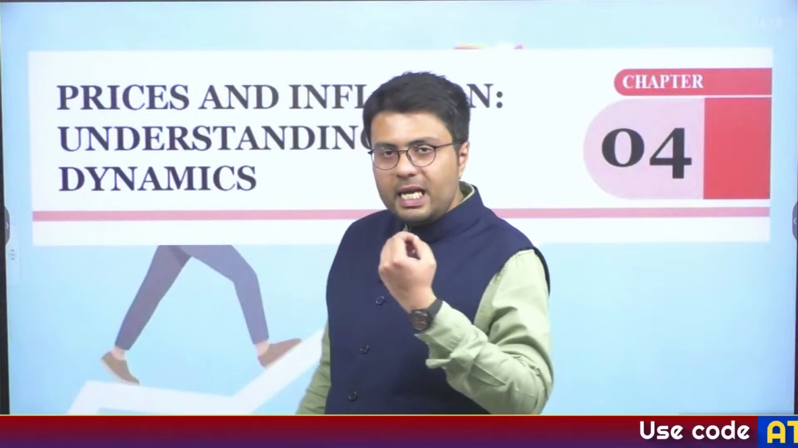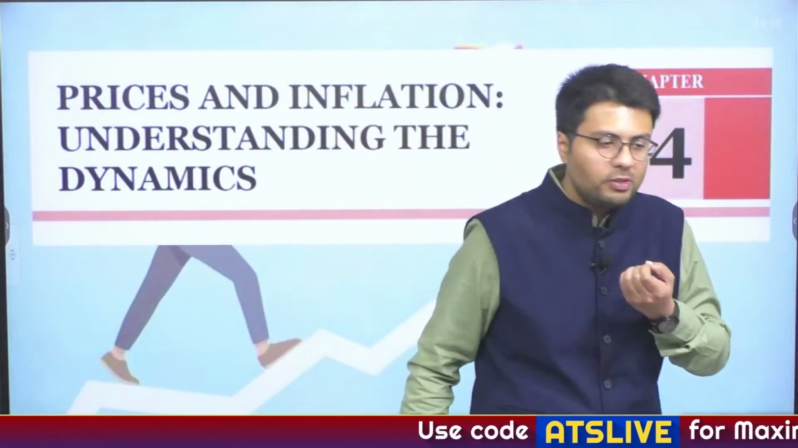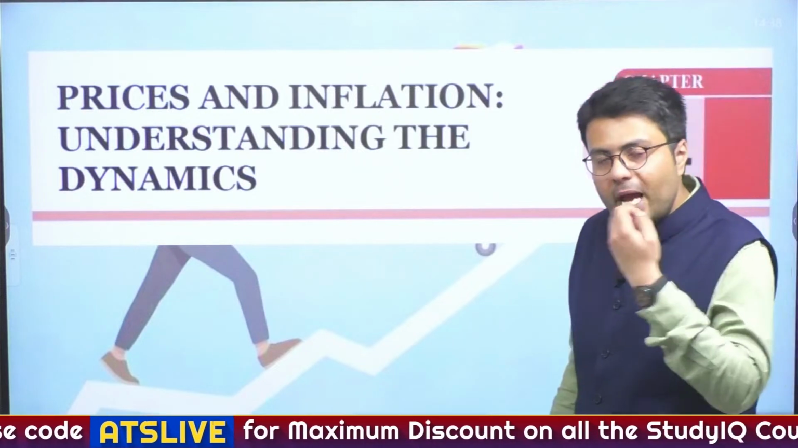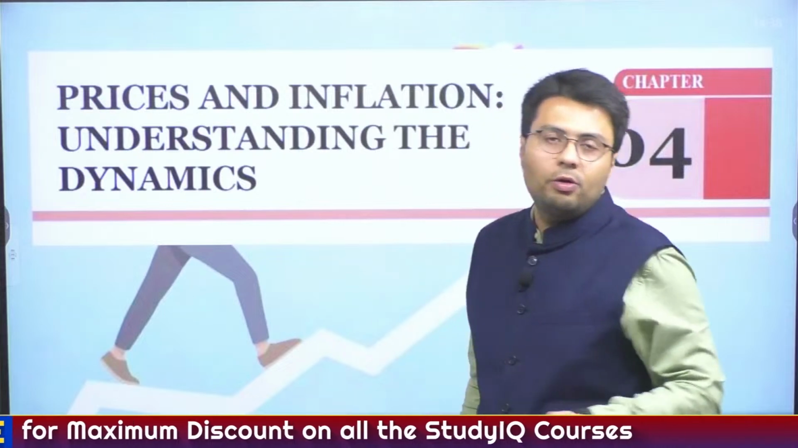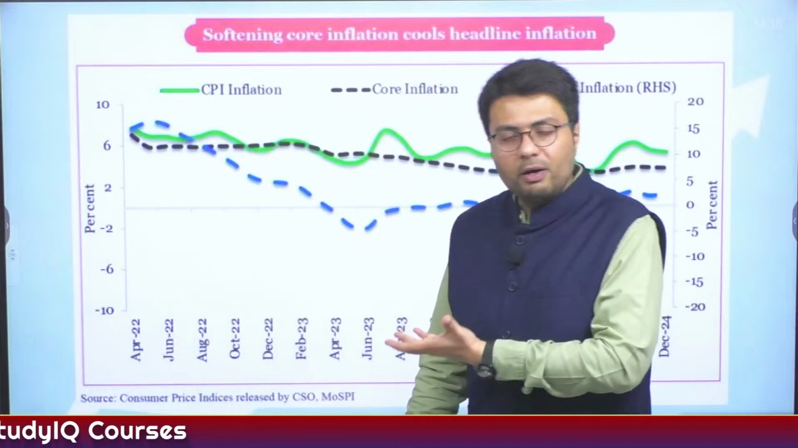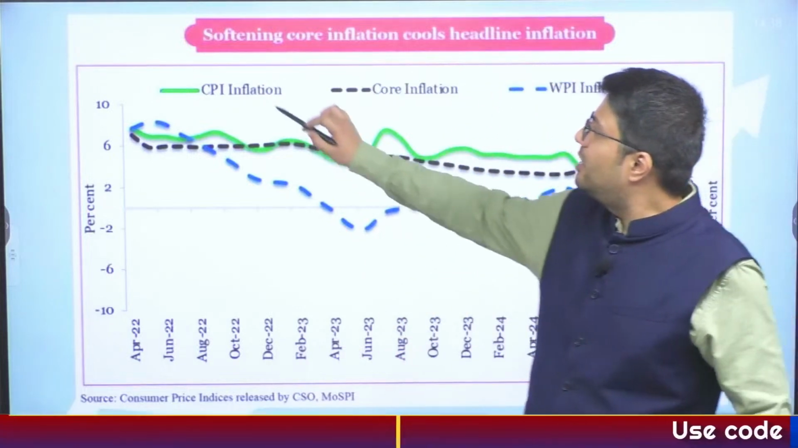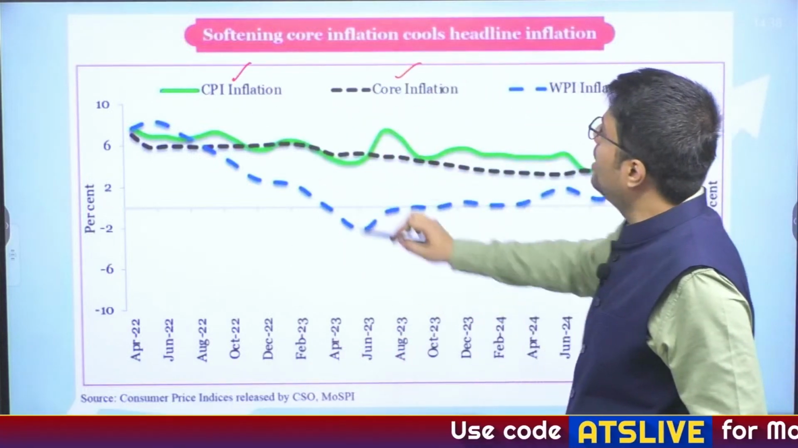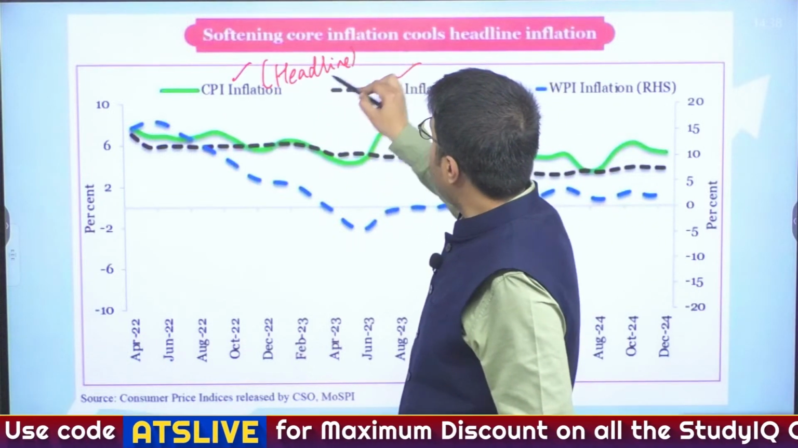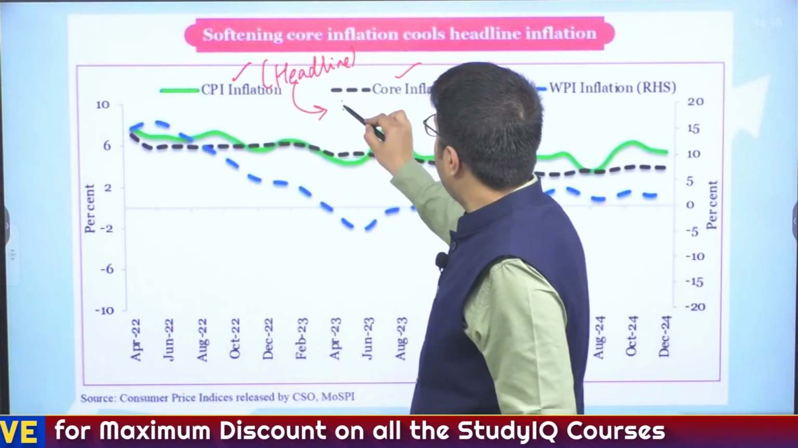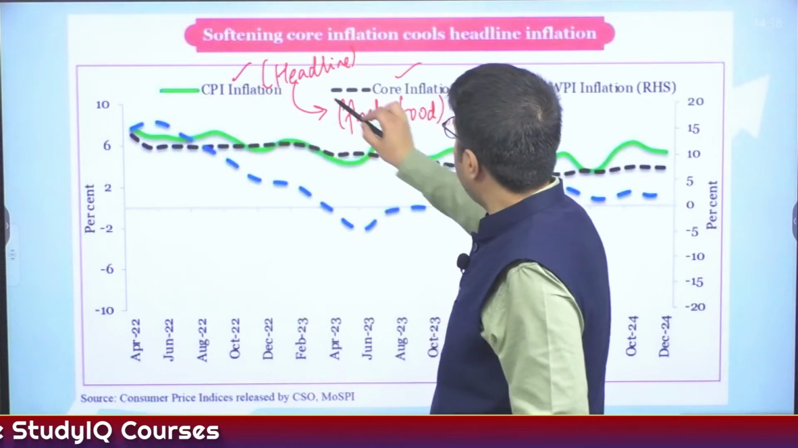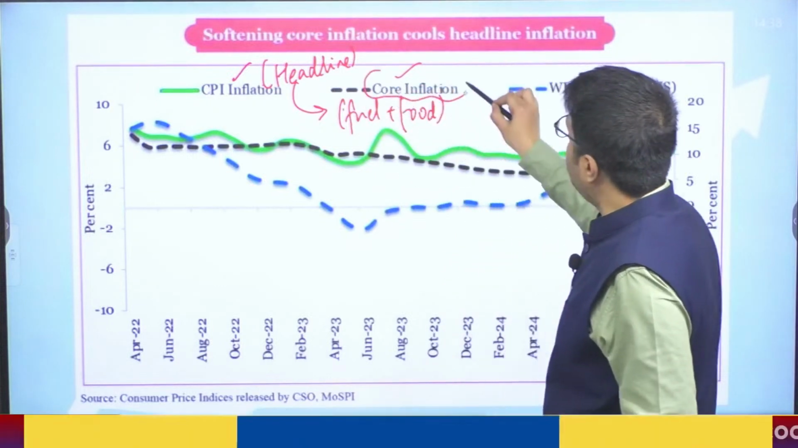Now moving to the next chapter, which highlights prices and inflation. This chapter actually deals with how prices and inflation have changed the growth prospects in India. Now let us understand this. The graph behind me gives three figures, that is CPI inflation and core inflation. CPI inflation here is called headline inflation, whereas if you deduct food and fuel inflation from headline inflation, what you get is core inflation.